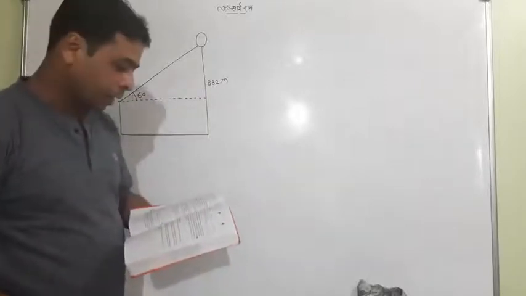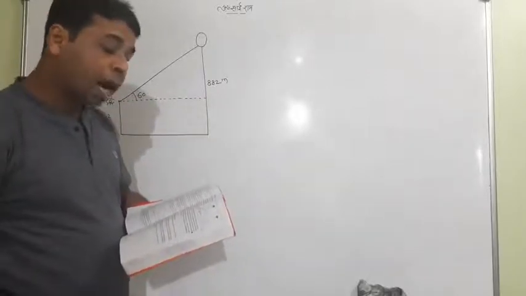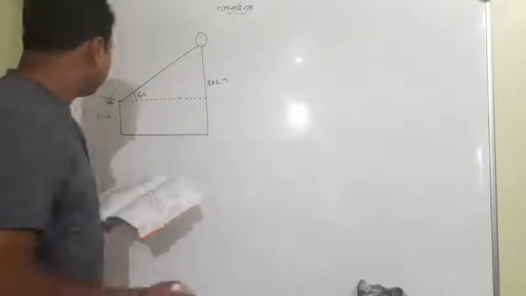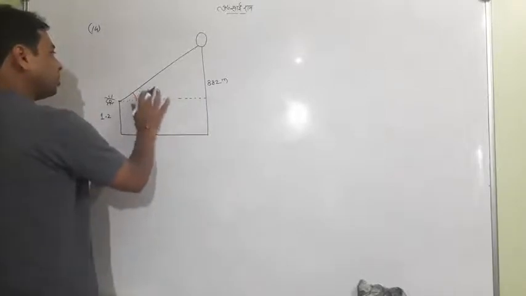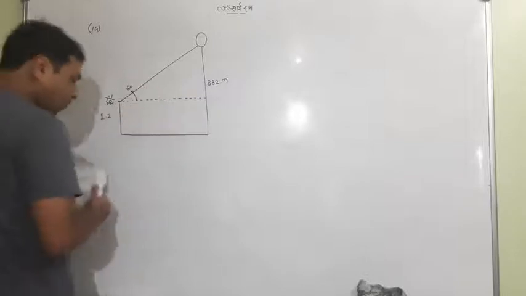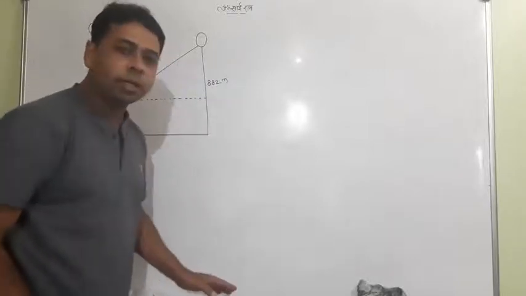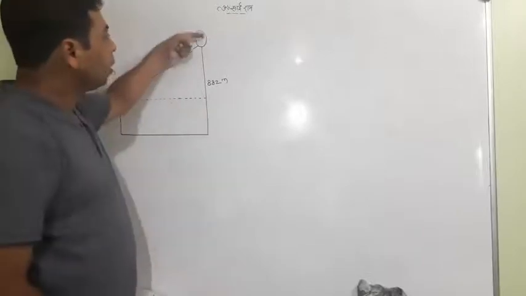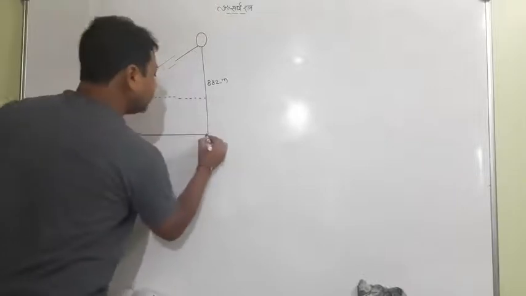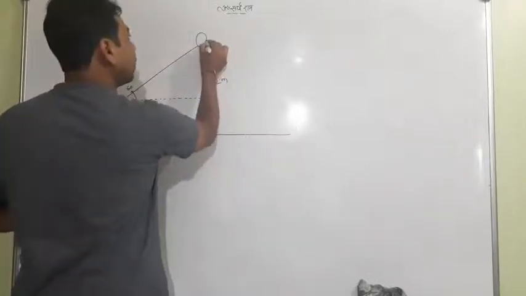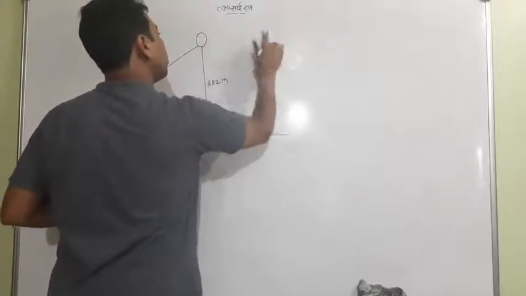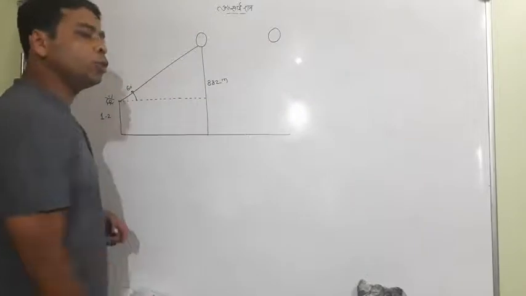Now, the question says after some time the angle of elevation reduces by 30. I'm writing 30 degrees in some convenient place; at 60 degrees I'm writing here only. After some time it gets reduced and it is going to be 30 degrees, meaning due to wind it is flying horizontally, and suppose in the second instant it flies like here and it approaches horizontally, and it is the second position of the balloon.